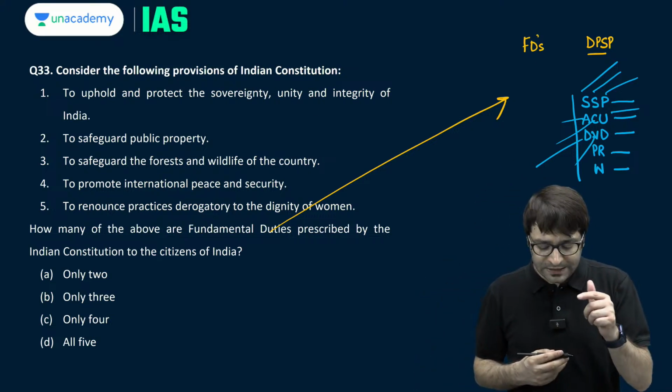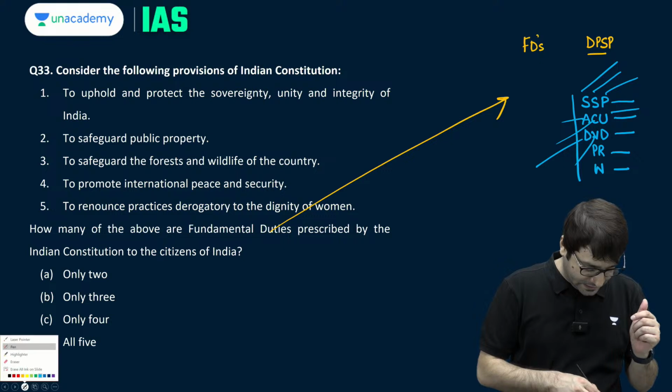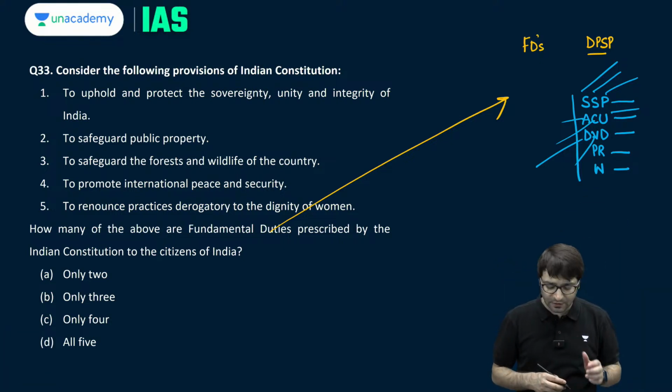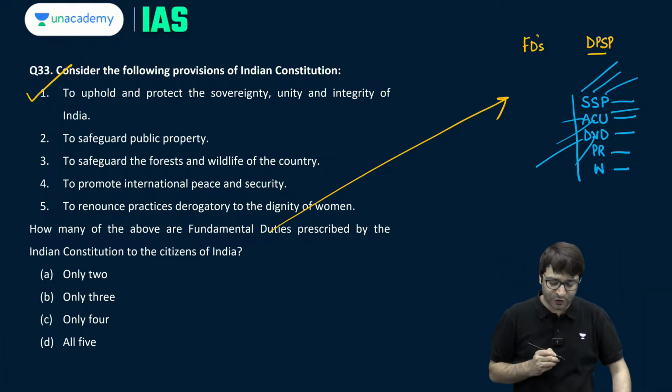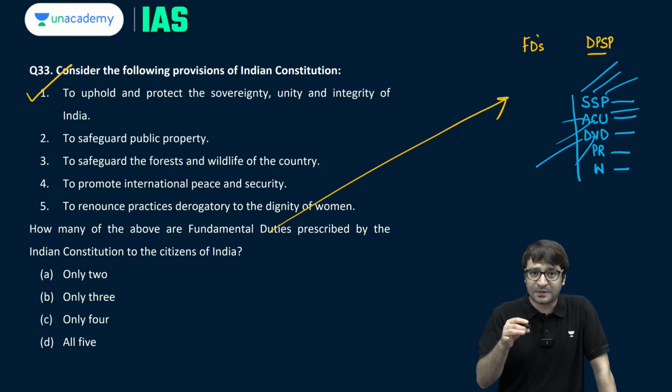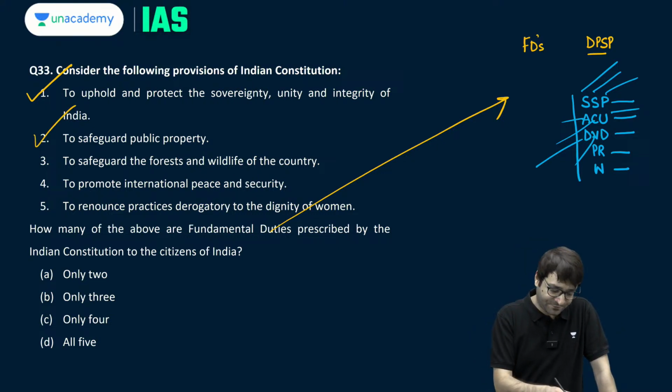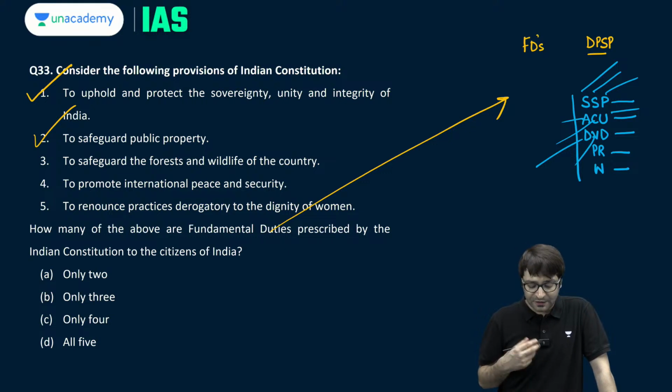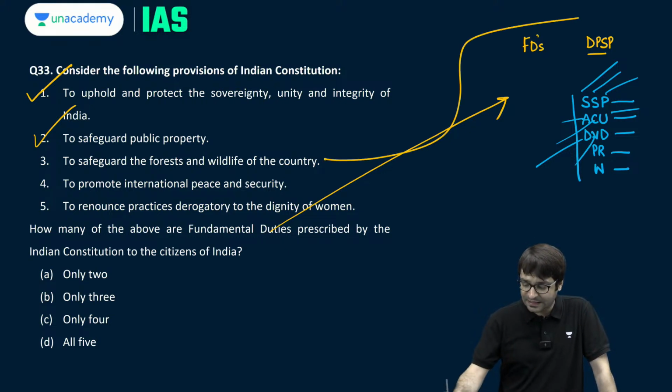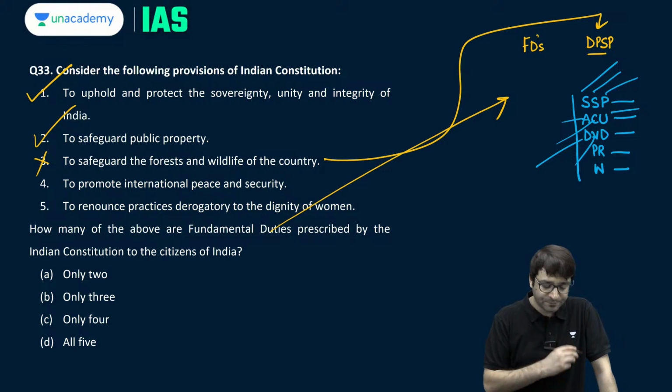To uphold unity, integrity, sovereignty of India, this is a fundamental duty. To safeguard public property and to abjure violence, this is a fundamental duty. To safeguard forest wildlife of the country, this is basically a directive principle of state policy.